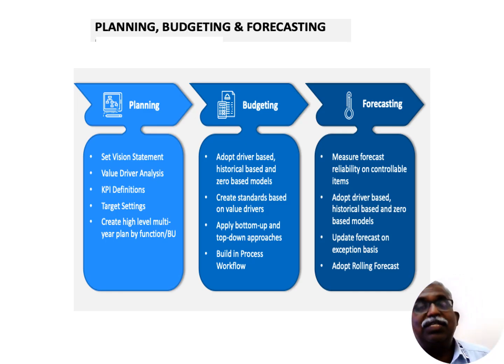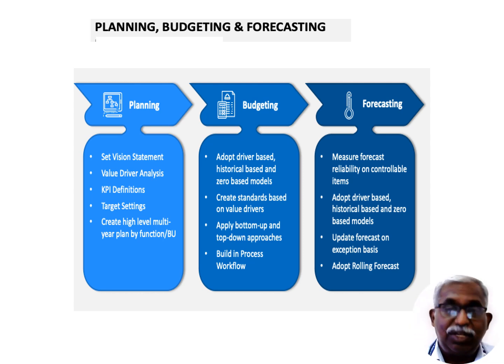Planning, budgeting, forecasting. First, we already discussed the vision statement. Based on the vision, we are deriving the value. In the value analysis, we are fixing some target setting. For this financial year, our sales target is 100 CR. Based on that, we need to project the budget for next year, forecasting what the income sources are and what revenue is generated. So this is a cyclic process: planning, budgeting, forecasting.